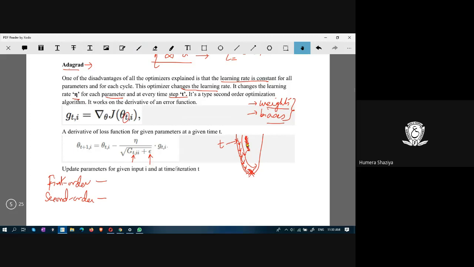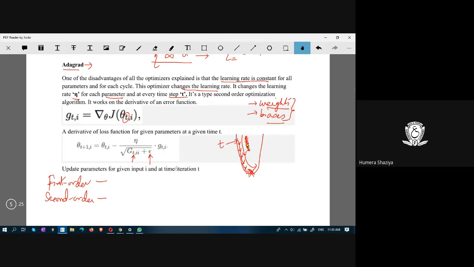It's a very tiny value. In case this evaluates to 0, the whole expression should not turn out to be 0, to avoid the division by 0 problem. So here we take the derivative of loss with respect to weight at a particular step. It's not the global weight.